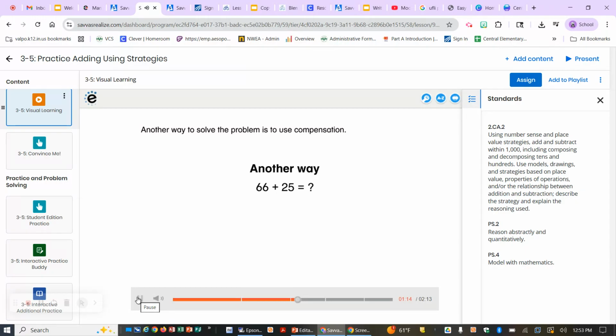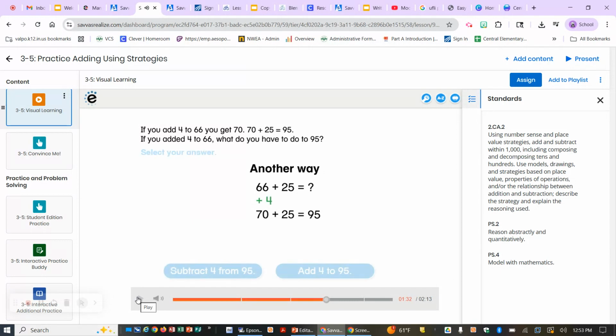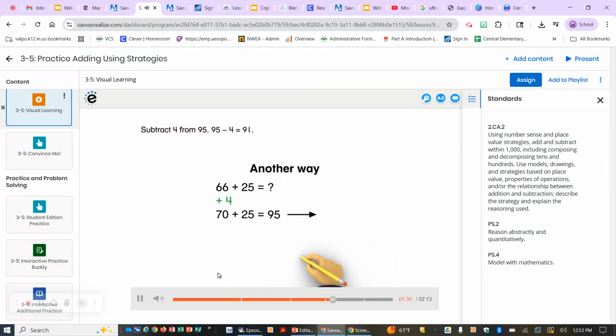Another way to solve the problem is to use compensation. If you add 4 to 66, you get 70. 70 plus 25 equals 95. If you added 4 to 66, what do you have to do to 95? Subtract 4 from 95. 95 minus 4 equals 91. So 66 plus 25 equals 91.